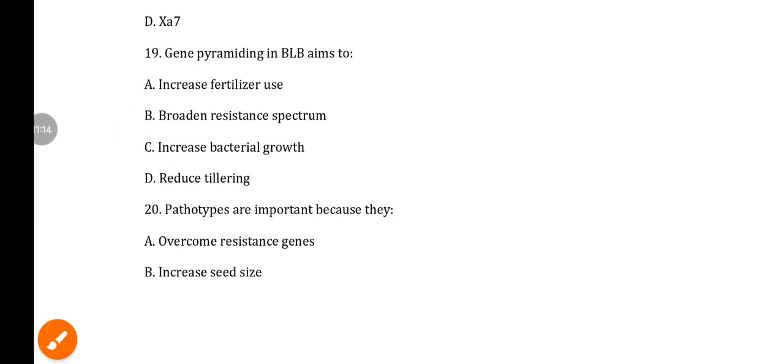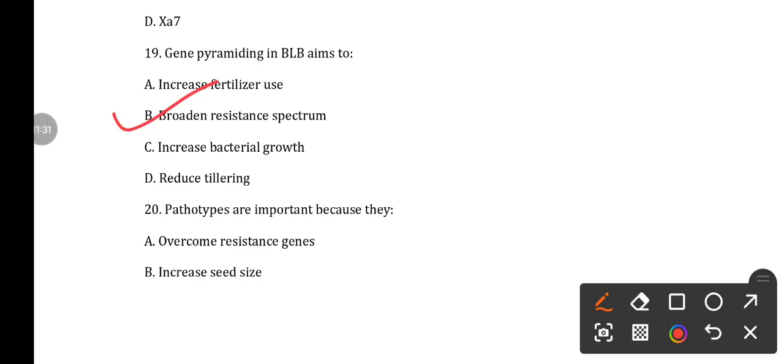Next, question number 19. Gene pyramiding in BLB aims to: option A, increase fertilizer use. Option B, broaden resistance spectrum. Option C, increase bacterial growth. And option D, reduce tillering. Here the answer is it broadens the resistance spectrum.